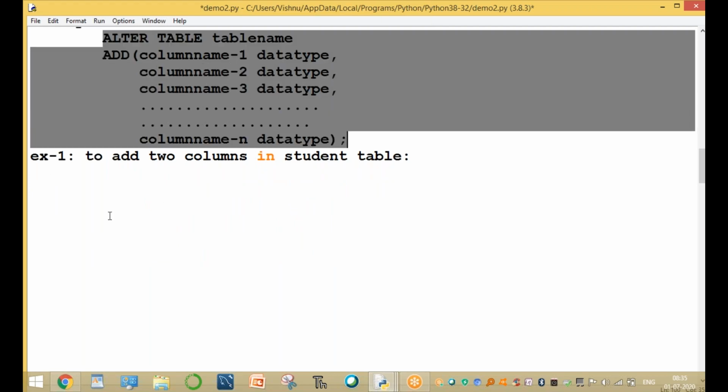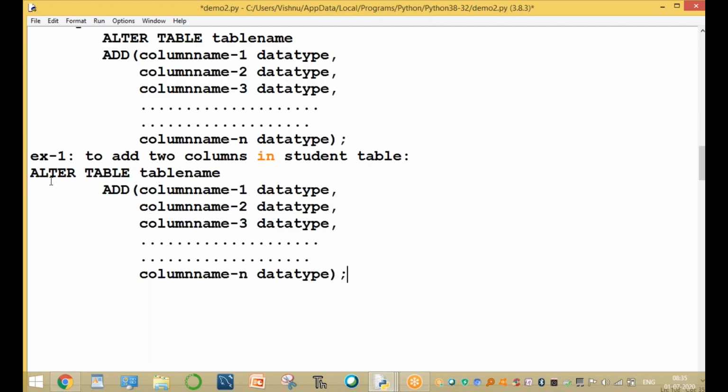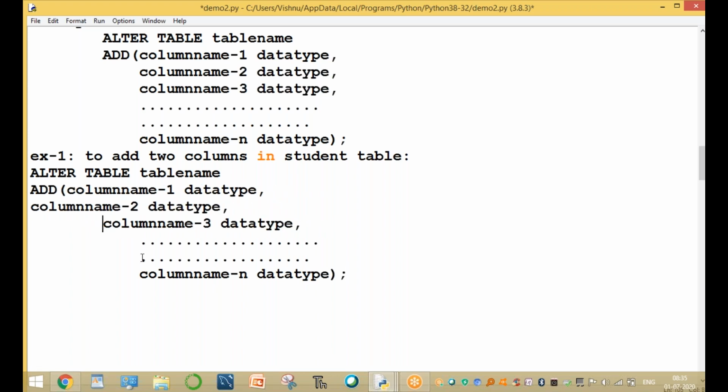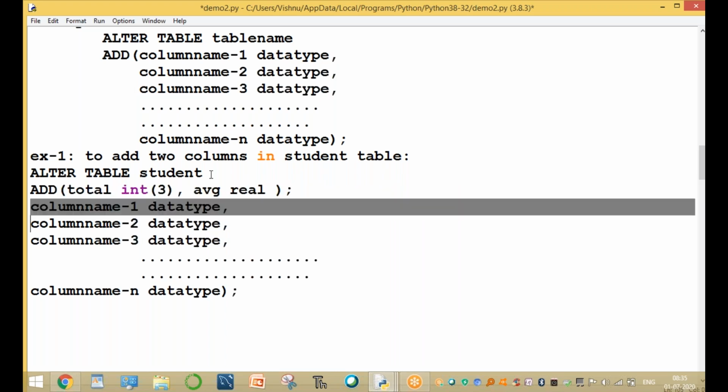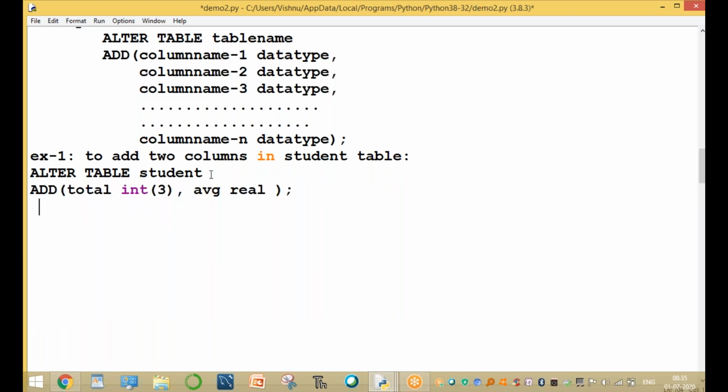Alter table, the table name is student, add 2 more columns. One column is total. The total data type is integer of 3. And the other column is average. Average is real or float type. Parenthesis close, complete with semicolon. This is to add the 2 more columns.